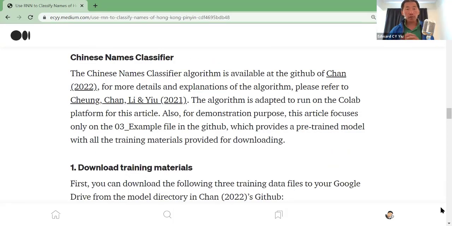For details on the Chinese names classifiers, it is available at the GitHub of Chen 2022, the link provided here. And for more details and explanation of the algorithms, you are welcome to download our paper, Chen, Li, and Yu 2021, while I try to adapt the algorithms to run on the Colab platform for this article. And just for demonstration purposes, we focus on the 03_example file in the GitHub, which provides a pre-trained model with all the training materials provided for downloading.